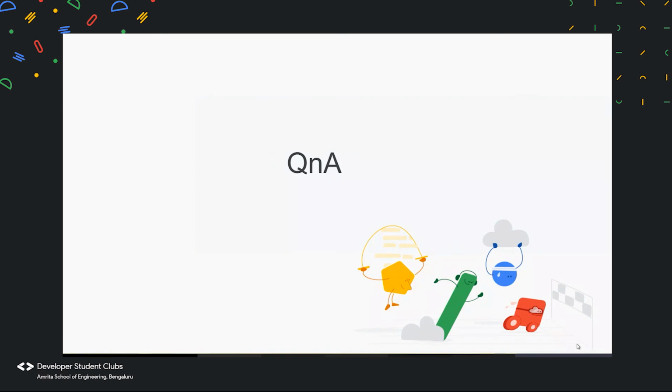If you have any questions, you can unmute or put it up in the chat. Okay, so I'll take Sri Varshini's question. Yes, to complete the quest, you do not necessarily have to complete the skill badge. You can do it in any order you like. But to complete a quest, you need to complete all the labs over there.